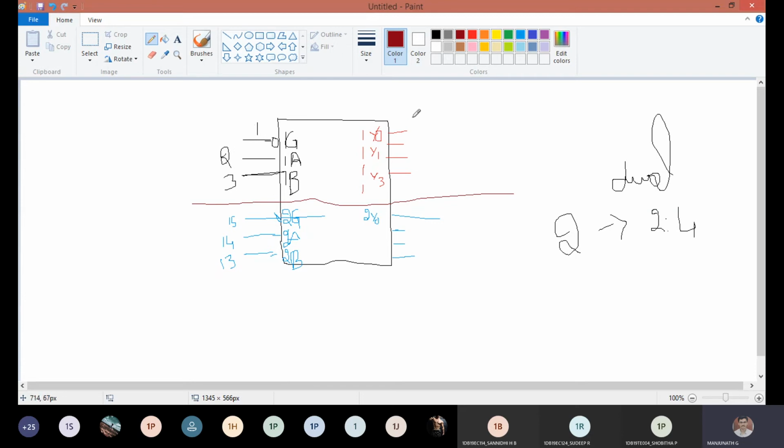So it's for remembering the things I'm telling. 1, 2, 3, then from here 4, 5, 6 and 7. I think this will be easy for you to remember. Pin number 8 has no connection, right? From this side you can start 9, 10, 11 and 12. It reverses now. Can you make out the difference? This goes from here to here and this comes from here to here. I hope you can remember the pin diagram.